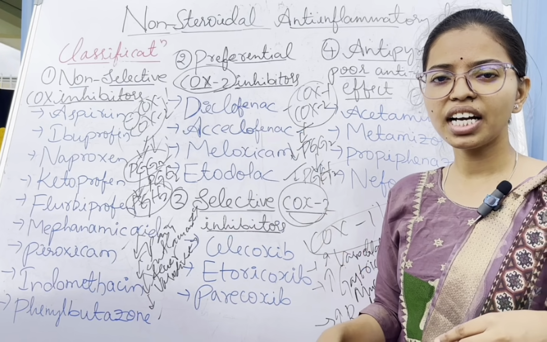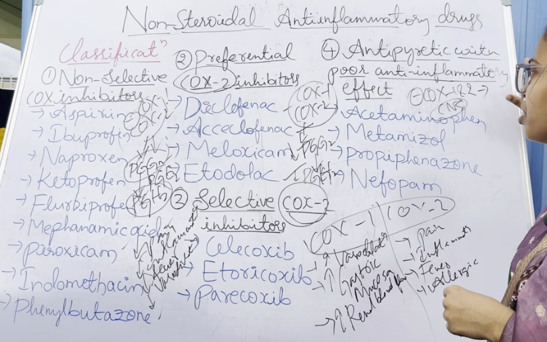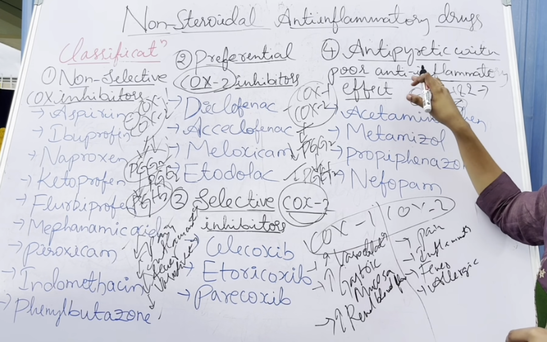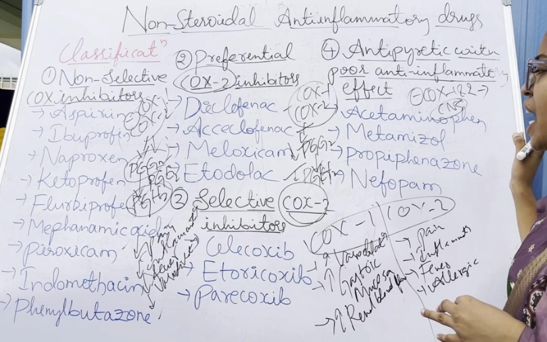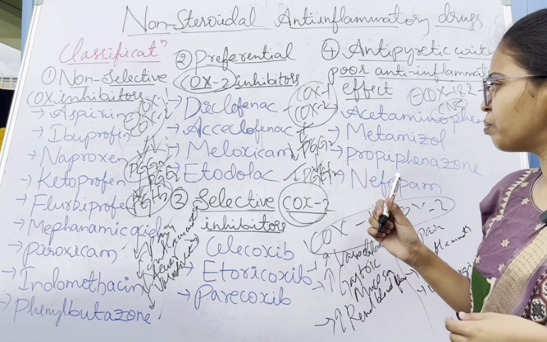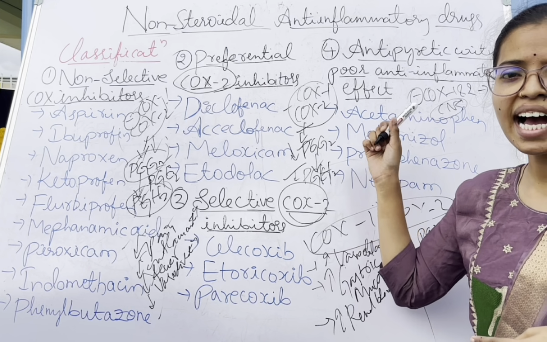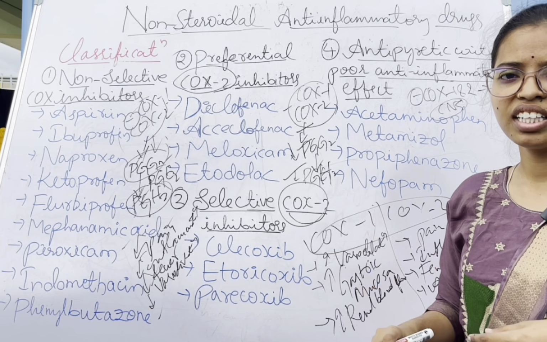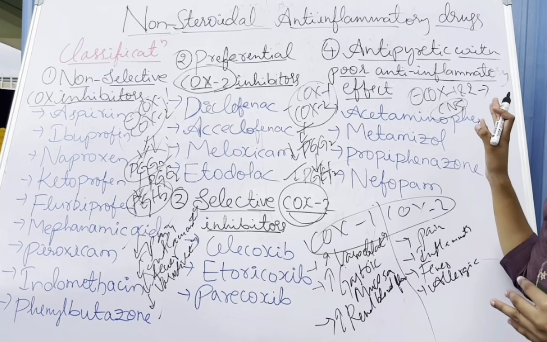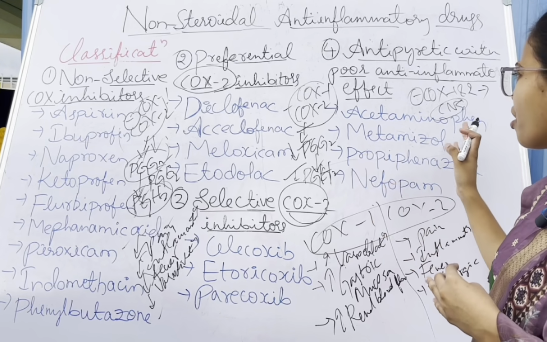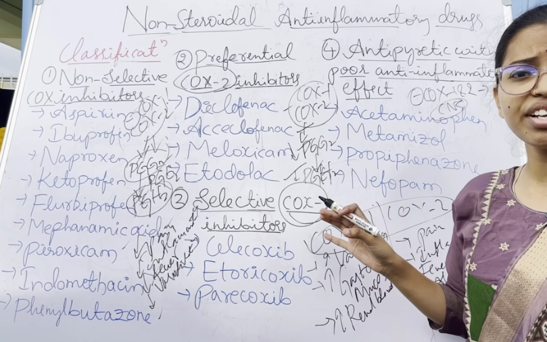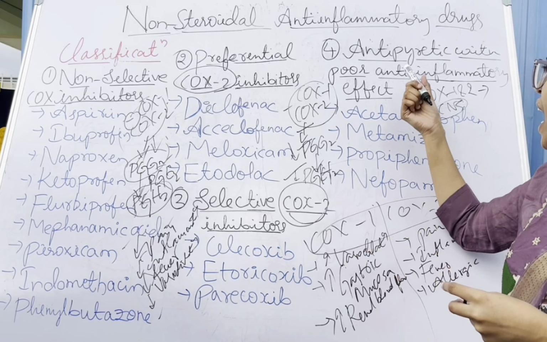So what are the pharmacological effects of the antipyretic with poor anti-inflammatory effect? Even so, it has less risk of gastric mucosal damage and hemorrhage because it only blocks the COX enzymes in the hypothalamus of the CNS, right? This is also a very important point you have to remember. The COX enzyme is only blocked in the CNS, so there are no major adverse effects with antipyretics.